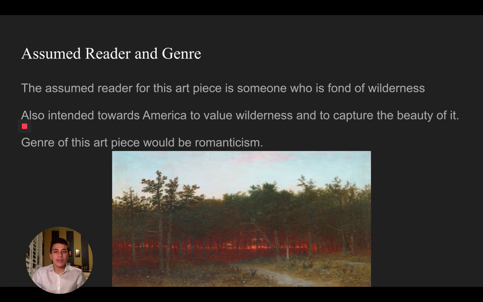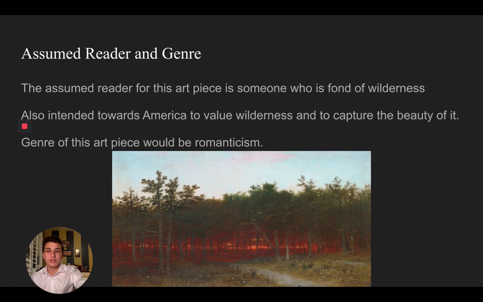So assumed reader and genre. The assumed reader for this art piece is someone who's fond of wilderness, and it's also intended towards Americans who value wilderness and capture the beauty of it. And the genre would be romanticism. And it's also towards people who wanted to destroy our nature. And so it's really showing how we should preserve it and how it's really beautiful. And this was actually a painting by him, and it really shows the luminism by showing the light and perspective.